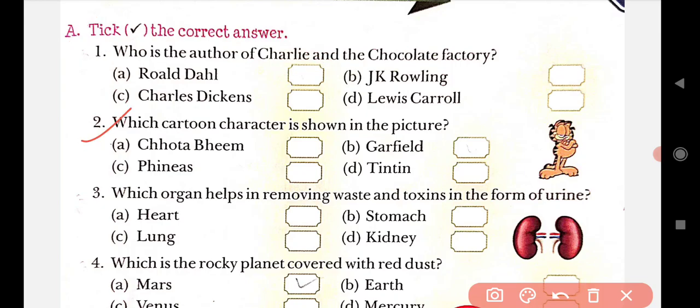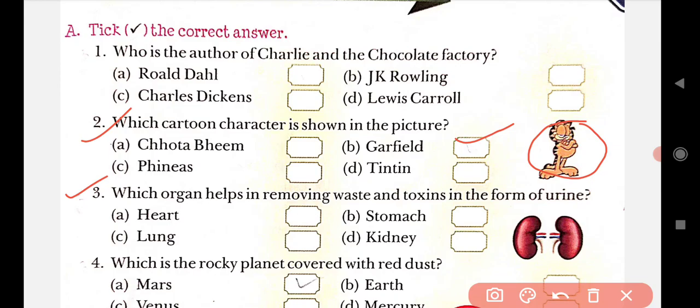Which cartoon character is shown in the picture? Can you see this picture? Can you guess which cartoon character it is? Yes, it is Garfield. We have four options: Chota Bheem, Phineas, Tintin, Garfield. The correct answer is Garfield.